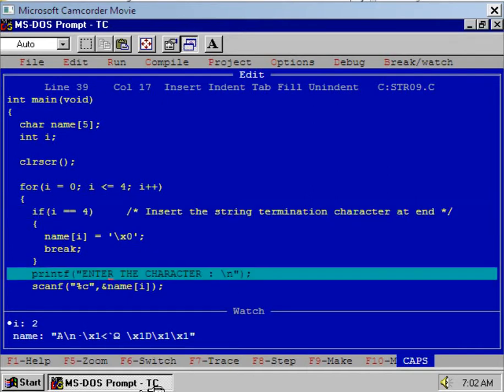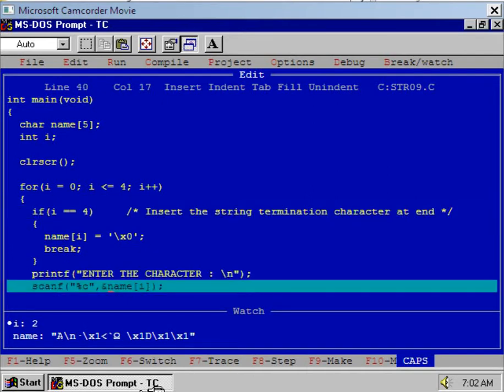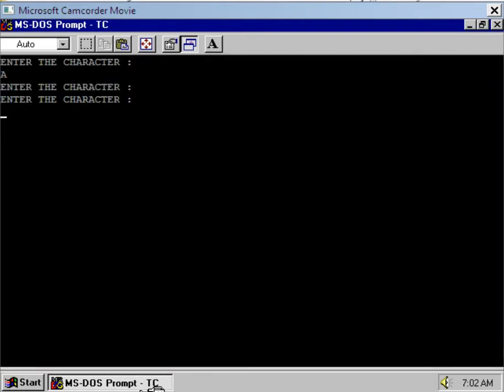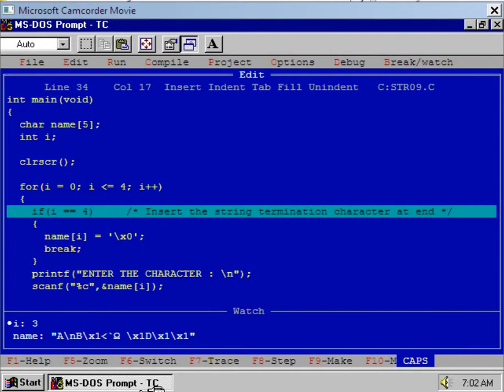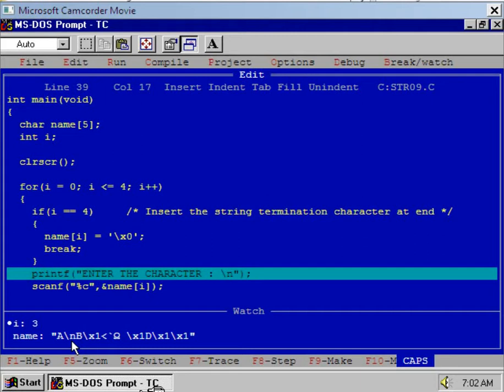Now execute the program again. Now let us observe the working of the scanf function here. If you press F7, then again the scanf function will ask you the input. So our input is capital B. Now press enter, and now see B is inserted, but between A and B there is a /n. This is a very important step.